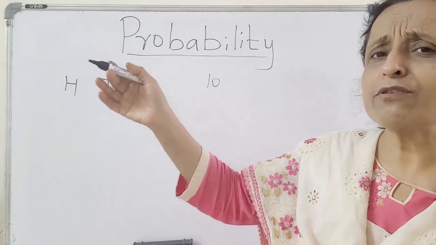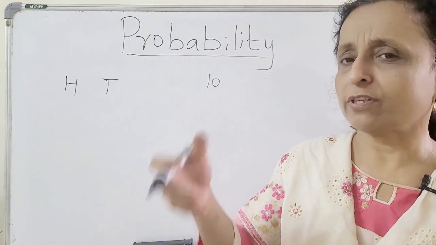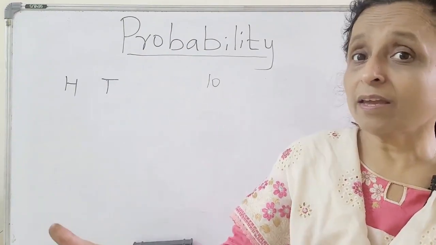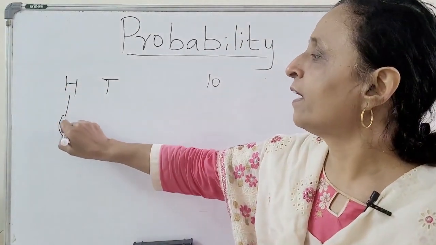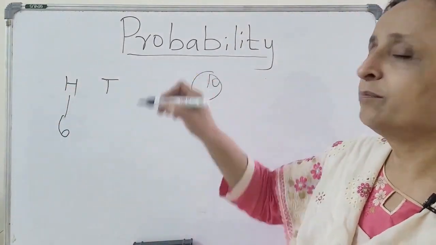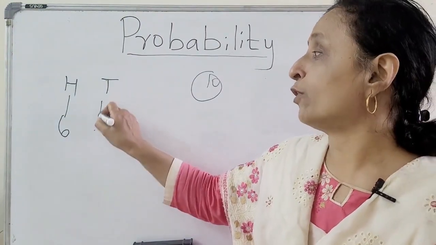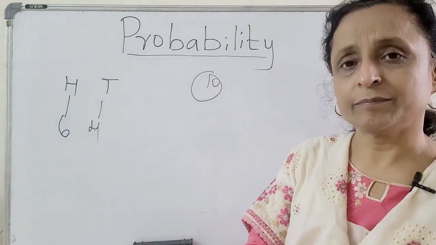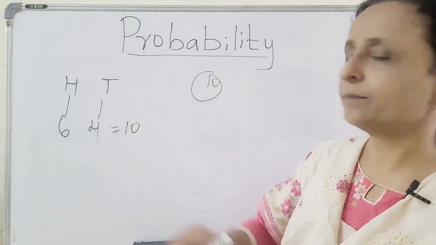There is always going to be an outcome of your toss. That becomes the event. So here 6 times you get head out of 10. 6 times you get head and 4 times you get tail. Out of 10, total is 10.